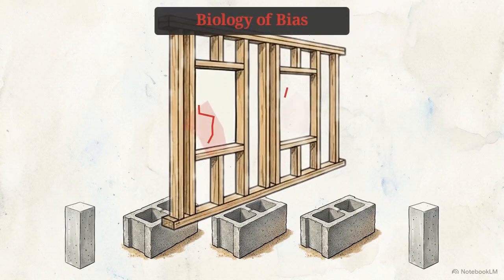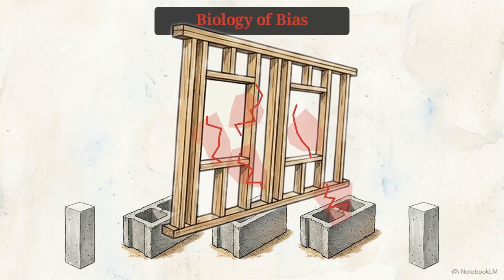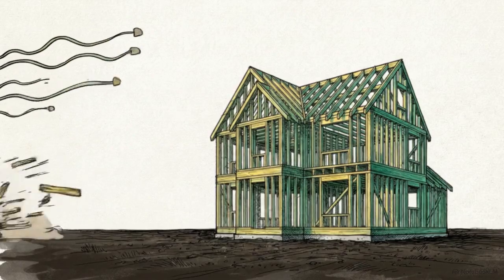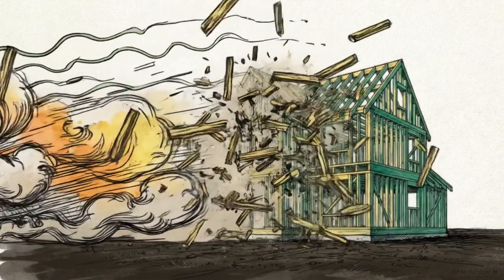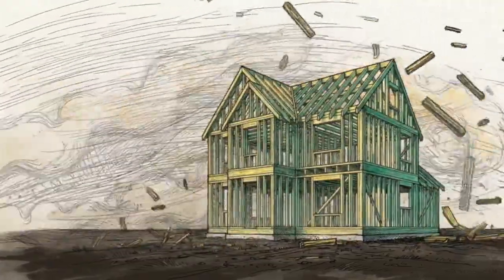Next is Module 200, which focuses on your cognitive architecture and the biology of bias. Think of biases as internal weaknesses, like termites in the wood. If left unchecked, they rot the framing of your thoughts and make your conclusions fragile. Identifying these biological blind spots is the only way to ensure your mental structure can withstand the pressure of misinformation.